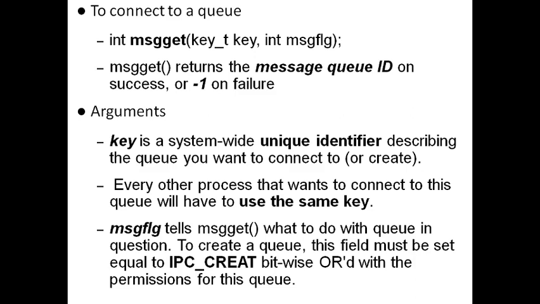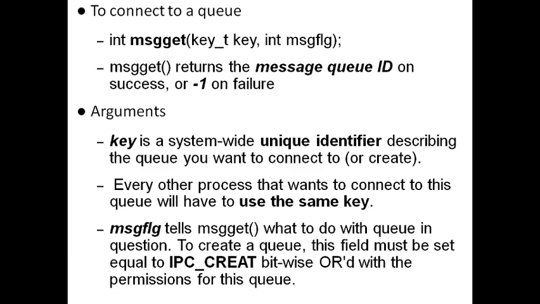So for example, if I want to implement the program in such a way that I should be able to create a new message queue, otherwise I should not be able to run the program, then I have to mention the MSG flag as IPC_CREAT along with IPC_EXCL, exclusive.